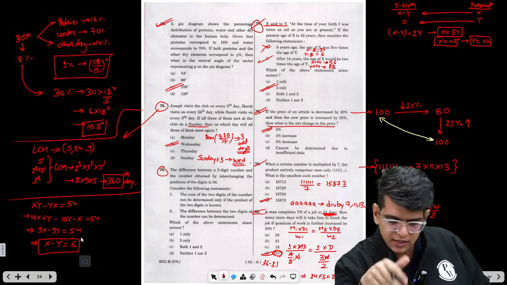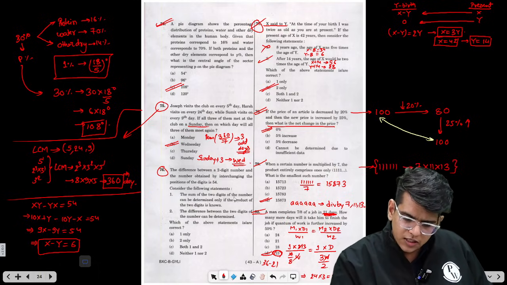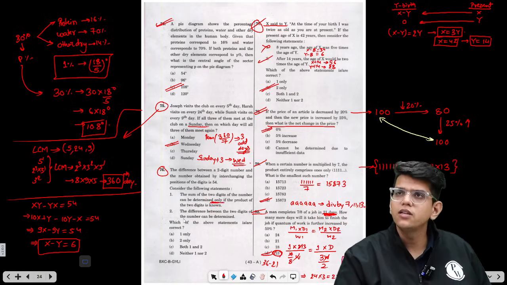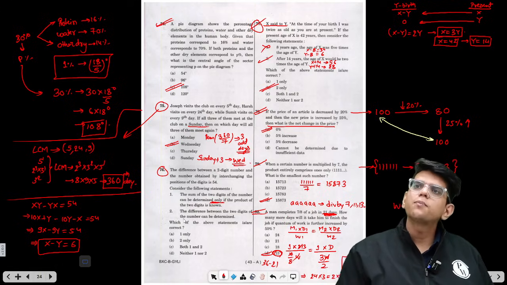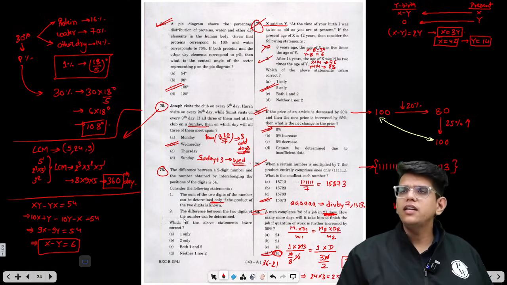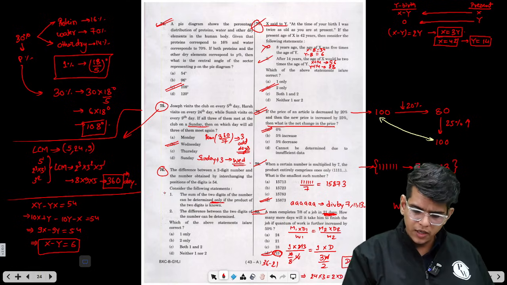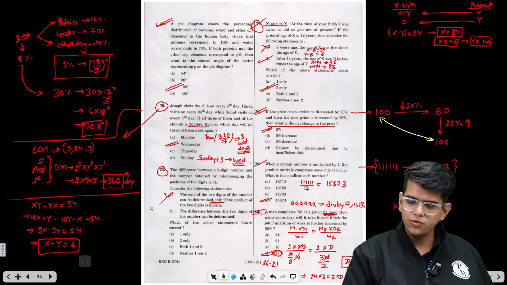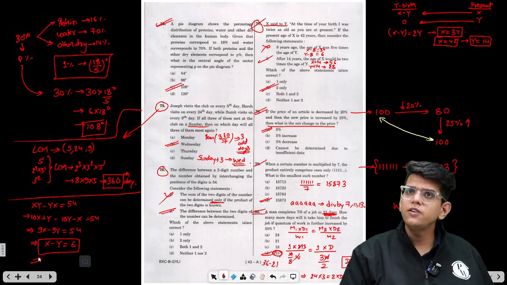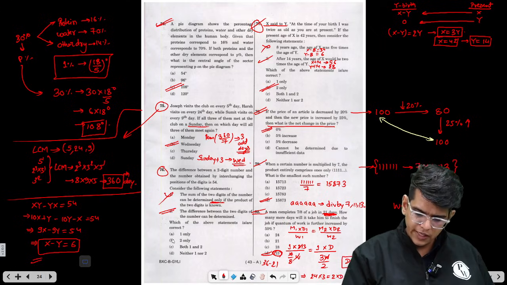Now let's see the statements. The sum of the 2 digits of the number can be determined only if the product of the 2 digits is given. Not necessarily. Suppose you give the value of x, the first digit. Then you can find the value of y and then you can find the sum. This is not the only condition by which you can answer this question. The difference between the 2 digits of the number can be determined. We have already determined the difference between the 2 digits, x minus y, which is 6. So only statement 2.